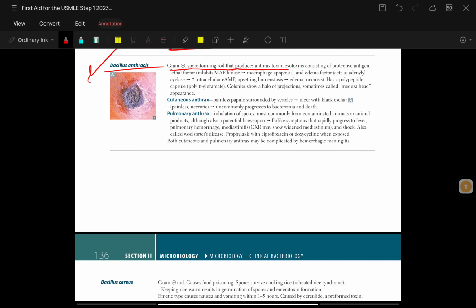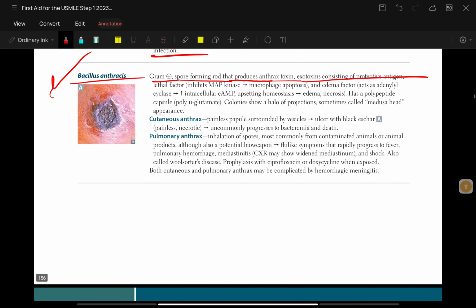Anthrax toxins, that is exotoxins, consist of protective antigen, lethal factor, which inhibits MAP kinase and causes macrophage apoptosis, and edema factor, which acts as adenylyl cyclase, that is increased cAMP, cyclic AMP, upsetting homeostasis.